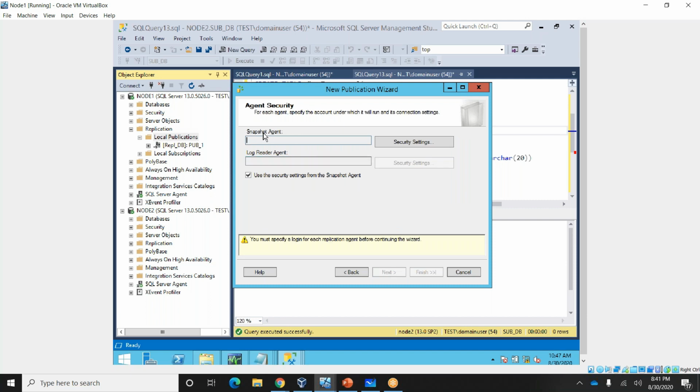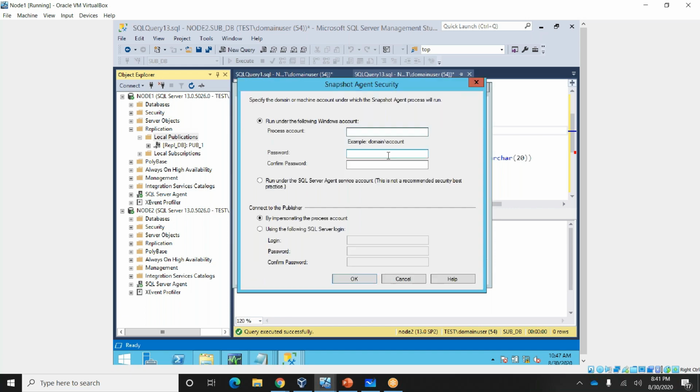Next, snapshot agent security. You can run under the following Windows account or run under the SQL Server Agent account. As a best practice, you should use a domain account; service accounts need to be created only for replication. Okay. So I have created a REPL admin for this one.